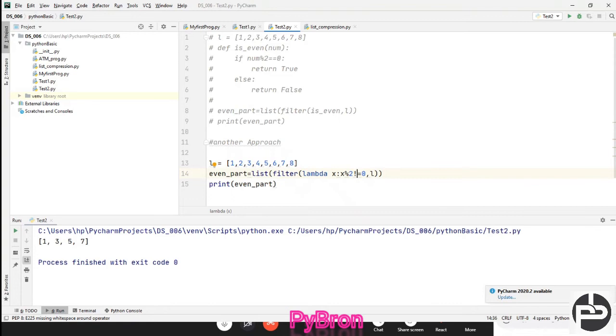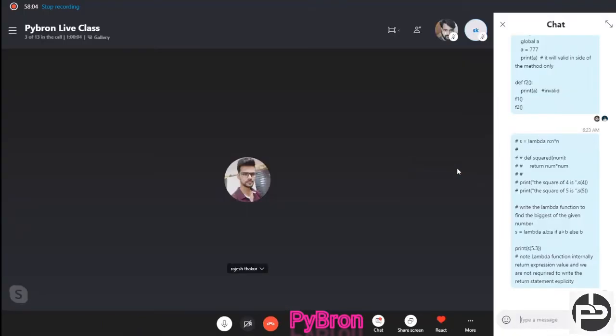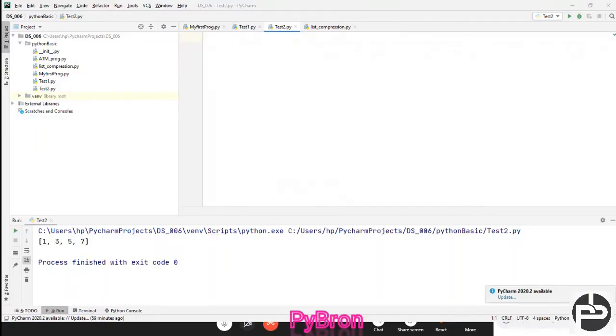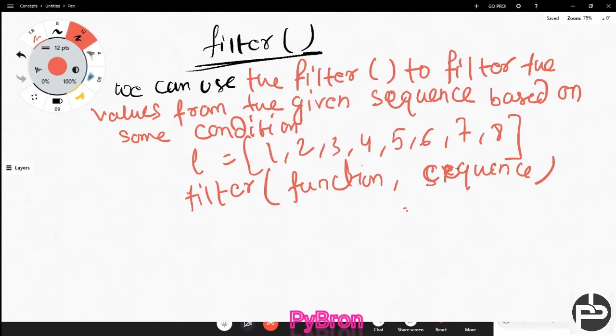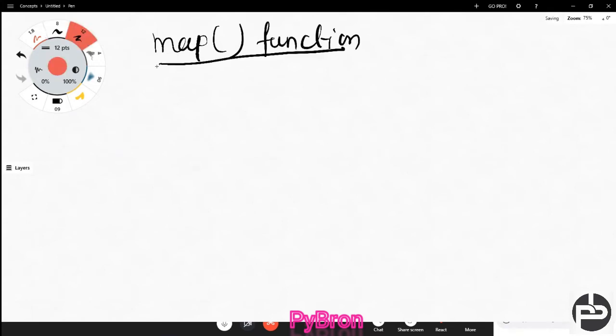Now I'm going to discuss the map function, and how the map function works. Let me copy this over the chat and delete this. Try to understand the concept. What is the map function? The map function will also take two arguments, one is function, comma, sequence.